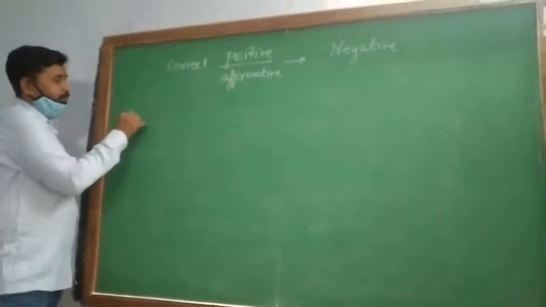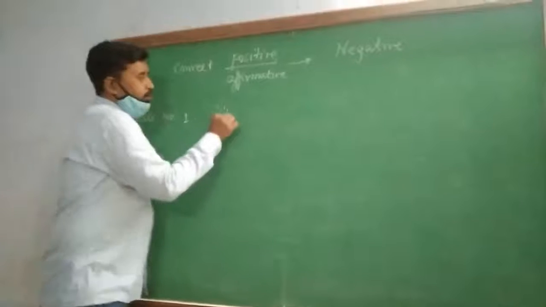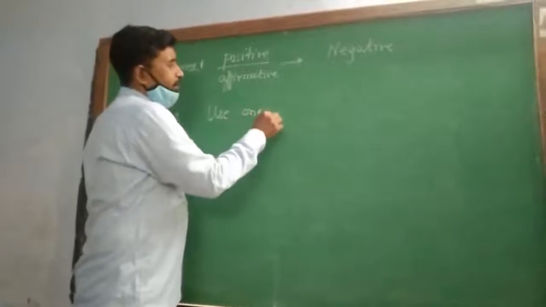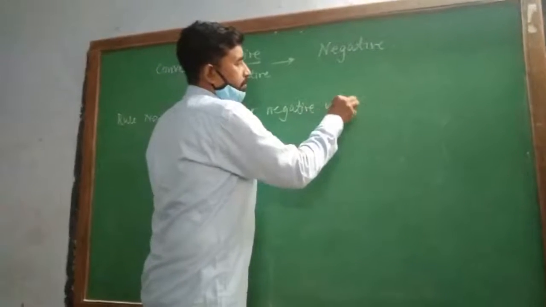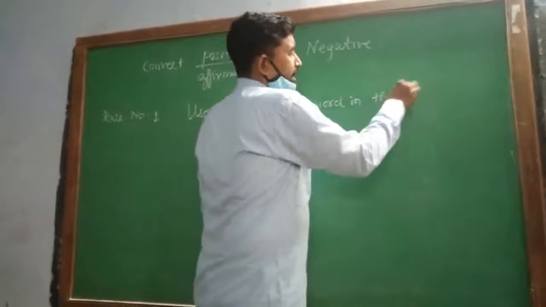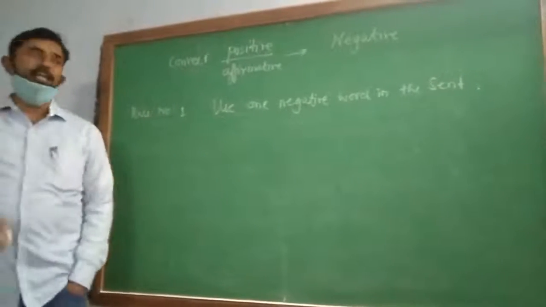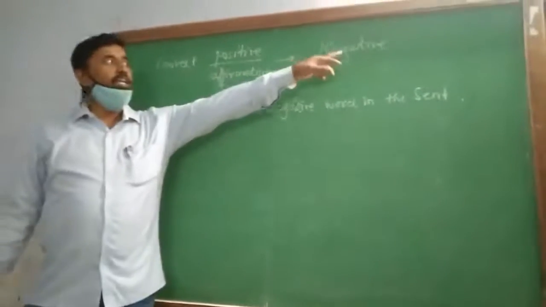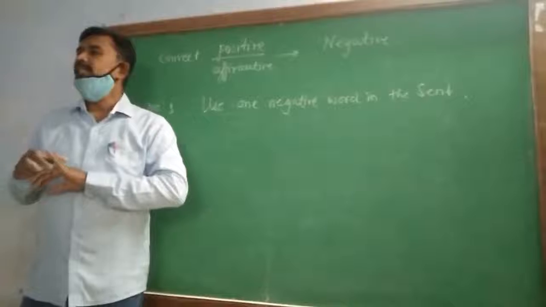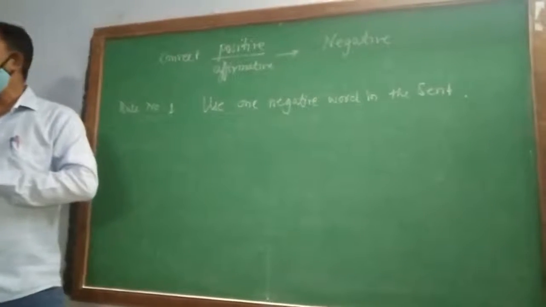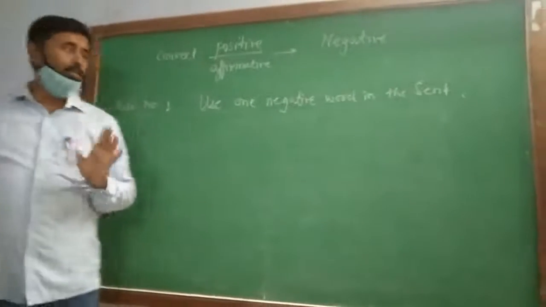Rule number 1. Use one negative word in the sentence. At least one negative word must be added in the sentence. In that case only it will be called negative. And which are the negative words? No, not, never, neither, nothing, nowhere, nobody, none, etc. So any of these must be used.